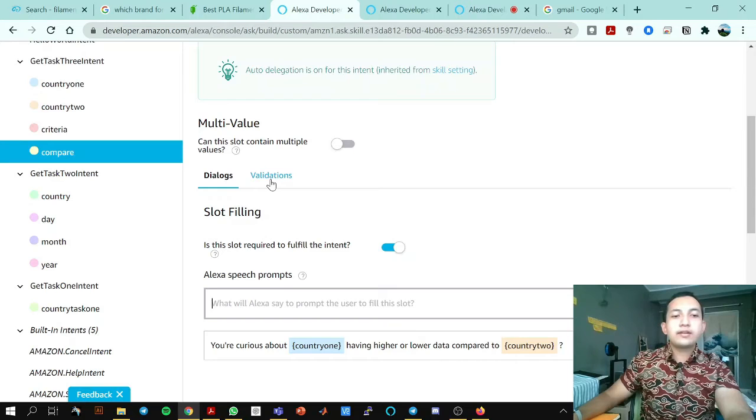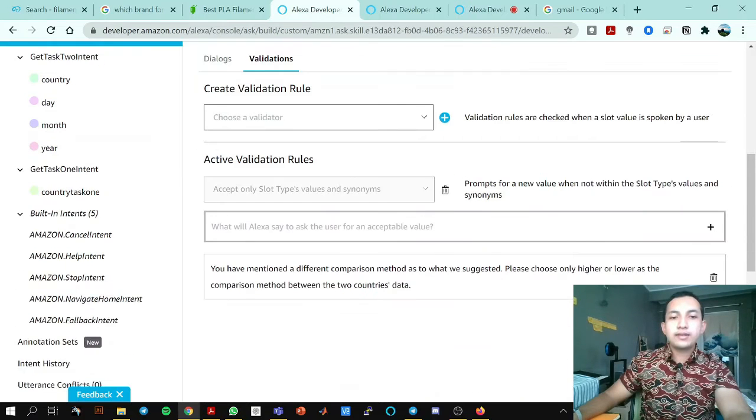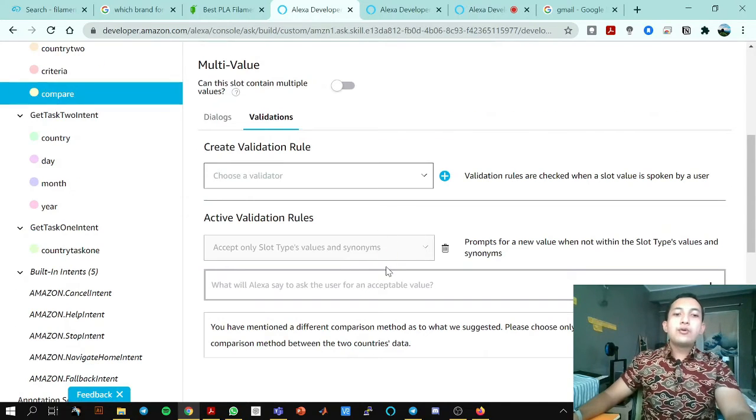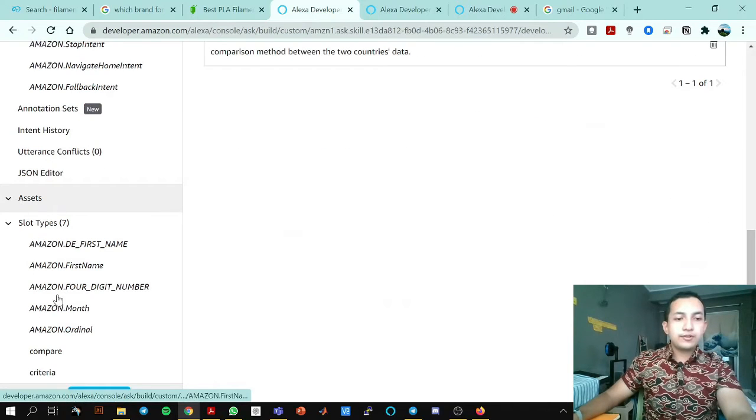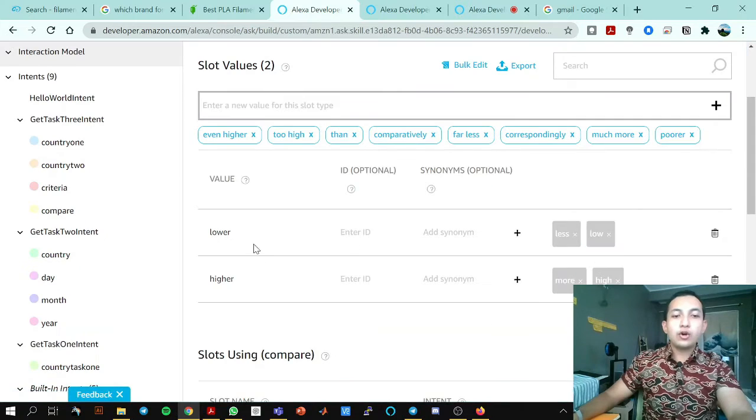And as with the criteria slot before, it has active validation rules, in which the data that we will accept are only lower and higher, and the synonyms of them.